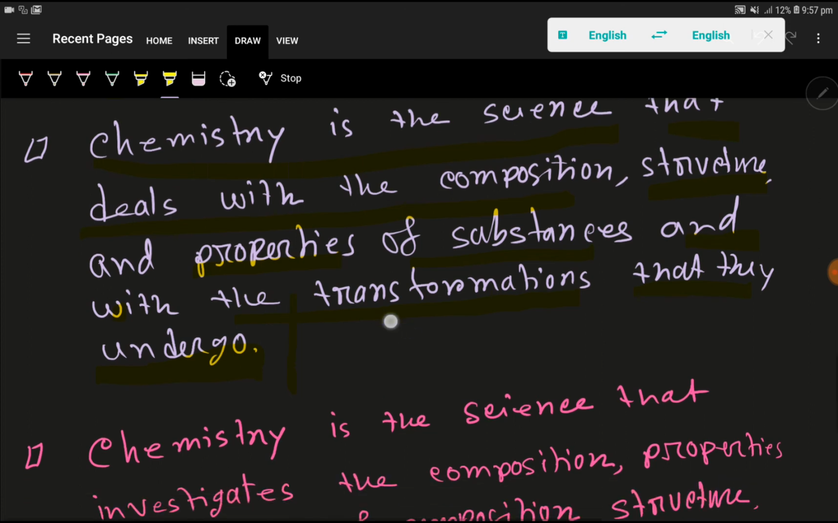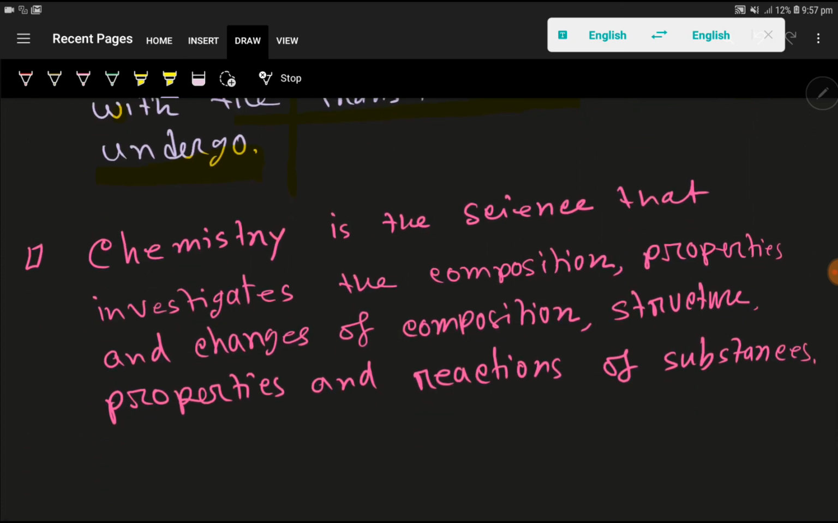Okay, here is another definition. I hope, believe and expect that you will enjoy this definition. Chemistry is the science that investigates the composition, properties and changes of composition, structure and properties and reactions of substances.